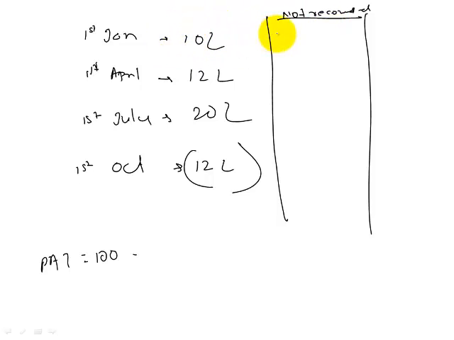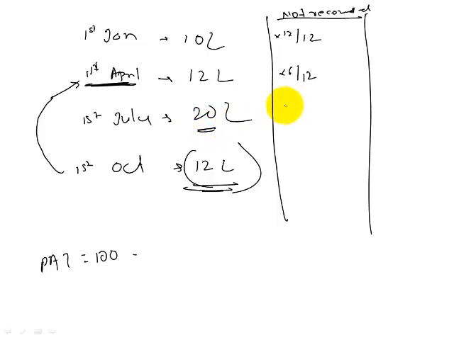Can I say this 10 lakh share outstanding for all the 12 months? So into 12 divided by 12. But see now, what do I assume here? I assume that the ones which were bought back on 1st of October were the ones which were issued in 1st of April. So in that case, they were outstanding from April till October. That means that's a period of 6 months. So here we will say into 6 divided by 12. And these ones were available for a period of 6 months again. So into 6 divided by 12, which would make this as 10, 6, 10, 26. But you don't want to follow this method on the exam.